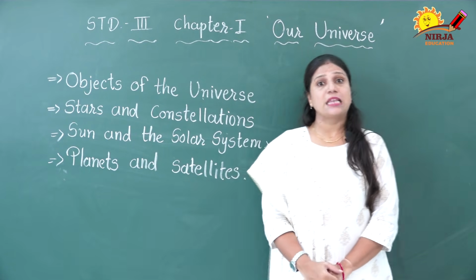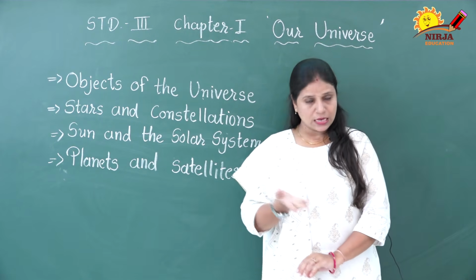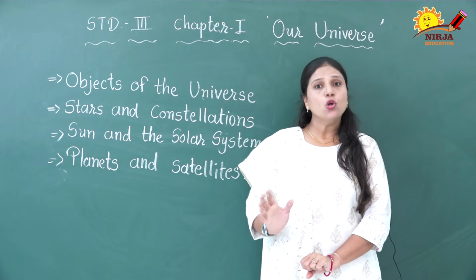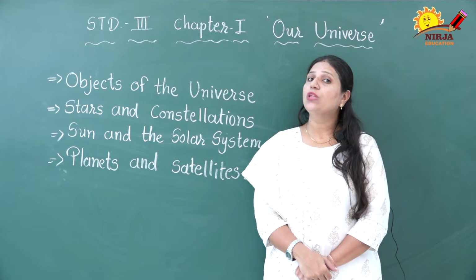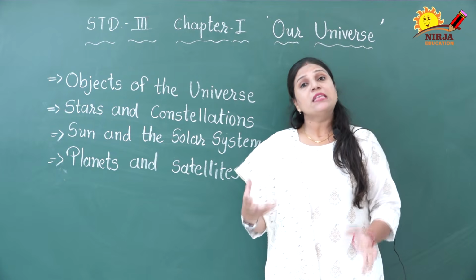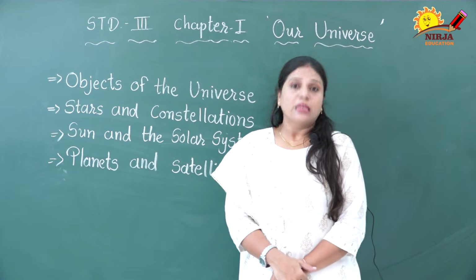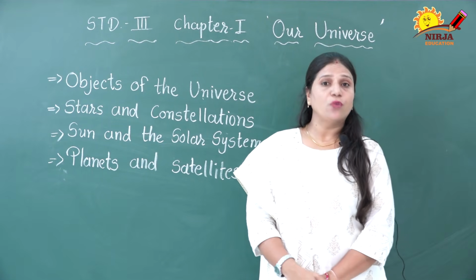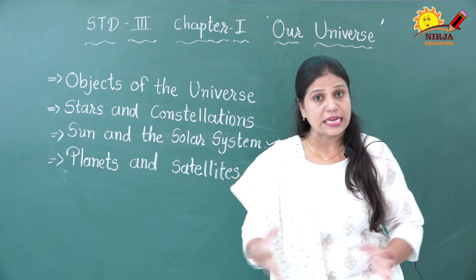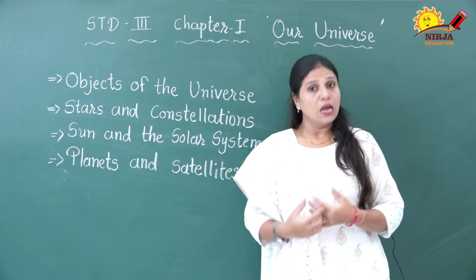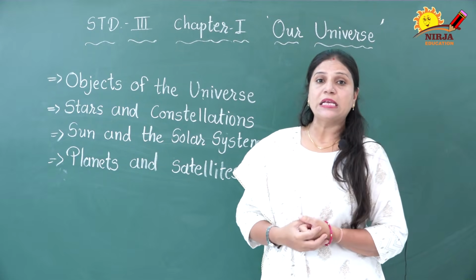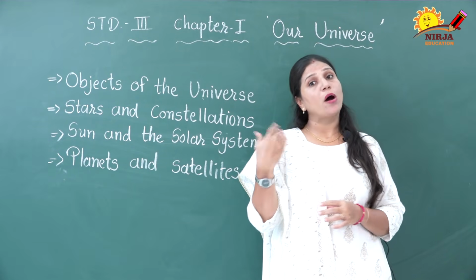The earth gets light and heat from the sun. There would be no life on earth without the sun. What is the importance of the sun on our earth? Yes, it is very important for us because it gives heat and light to our plants and human beings.